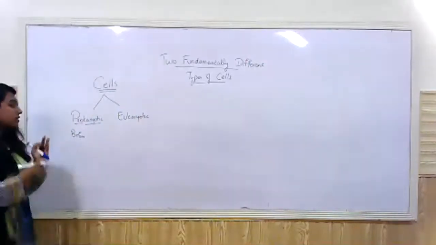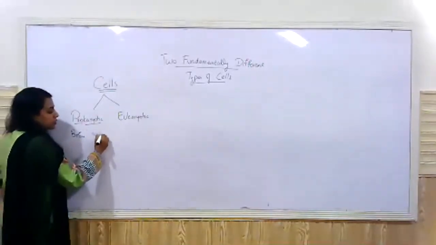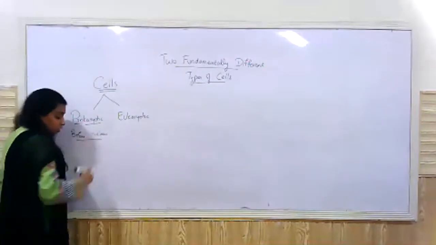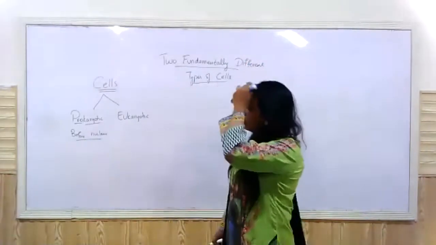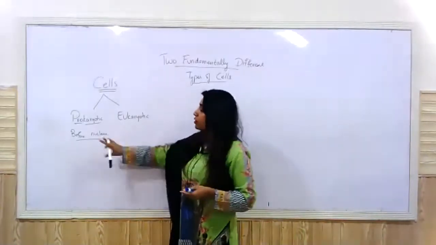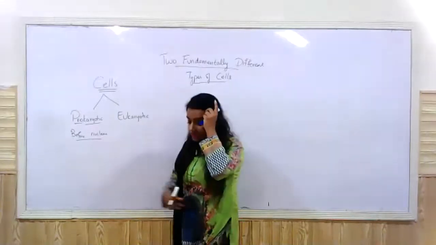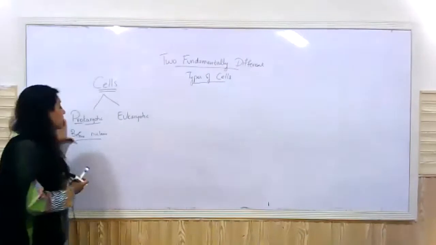Karyotic is a word that we have derived from the word karyon, that means nucleus, right? So the cells that do not possess a nucleus, those cells are termed as what? Prokaryotic cells.